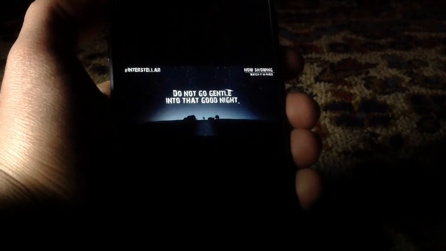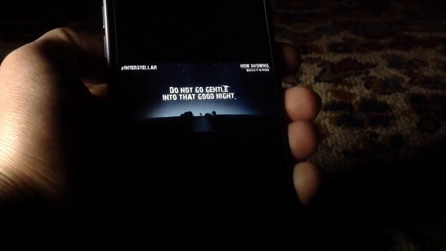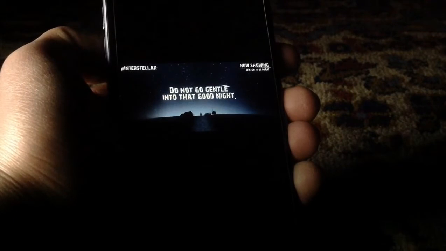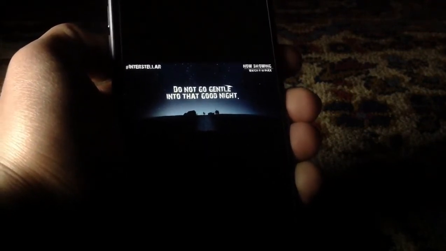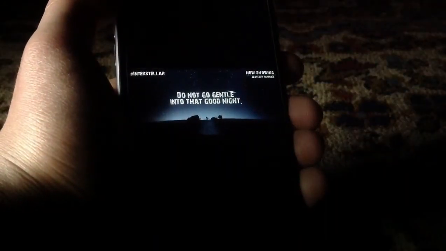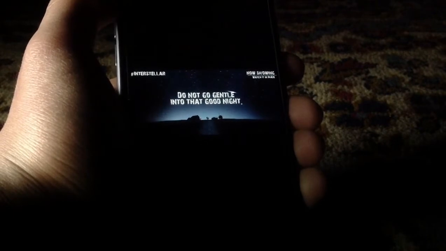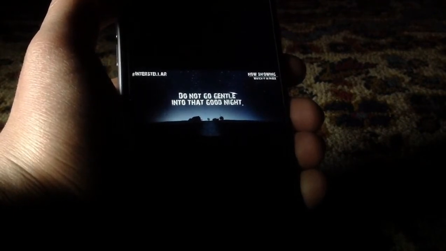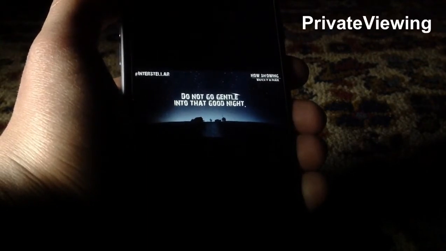There's a very annoying thing that happens with most cell phone users nowadays. Let's say you want to show your friend a photo that you have inside the gallery. So you hand them the phone and say, hey, check out this cool photo. And then after they look at the photo, they start annoyingly swiping left and right and going all over your gallery. This surely happened with most of you. It happened with me, and I want to put an end to this. So the next tweak, Private Viewing, fixes this.